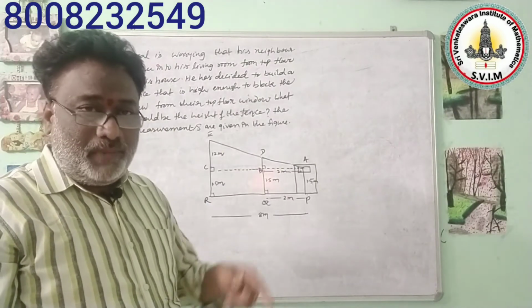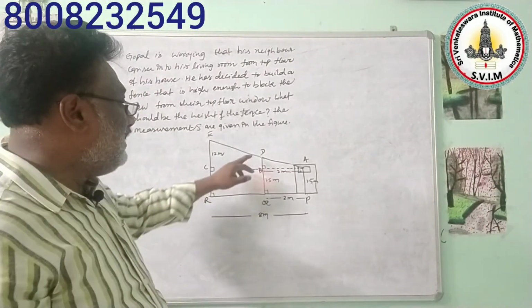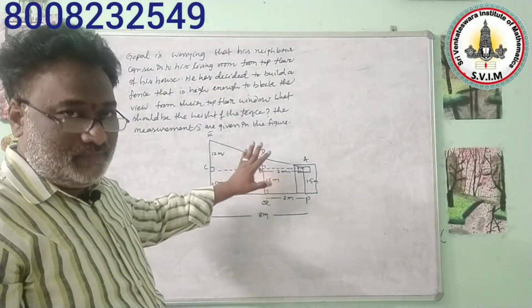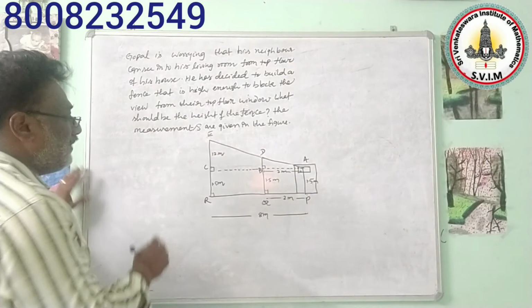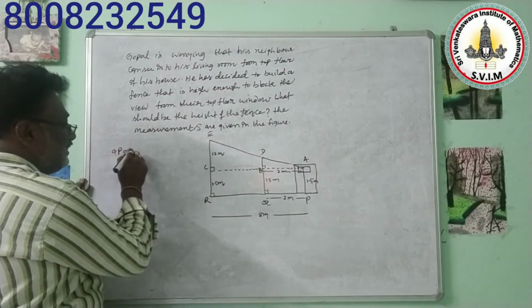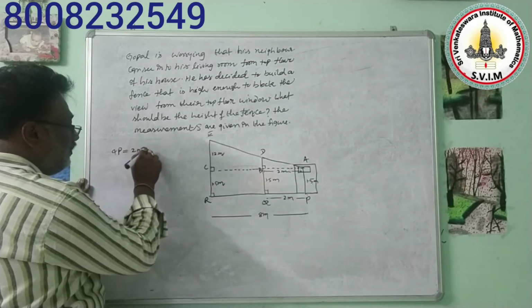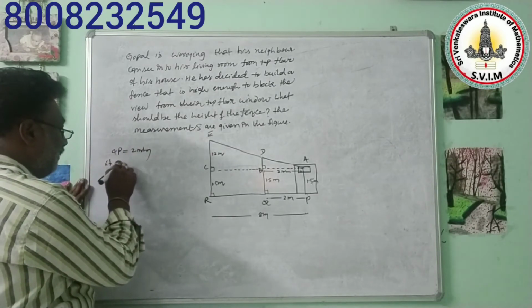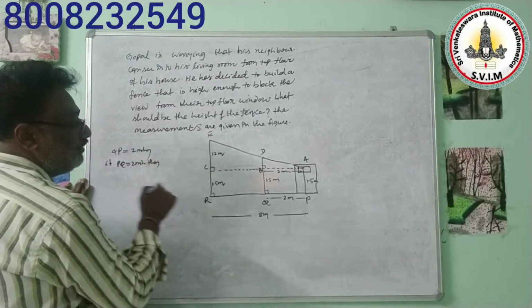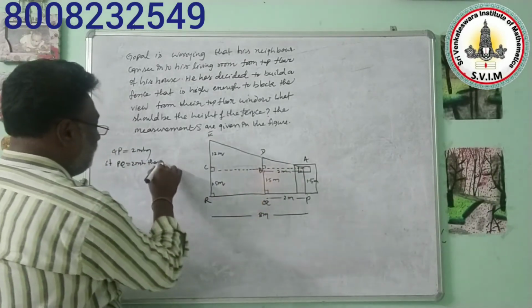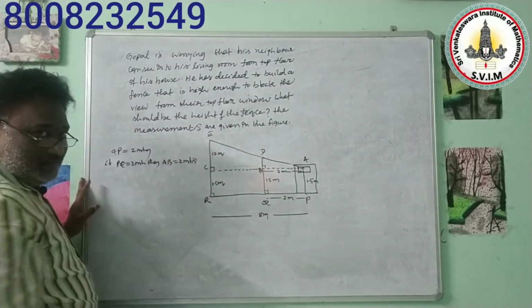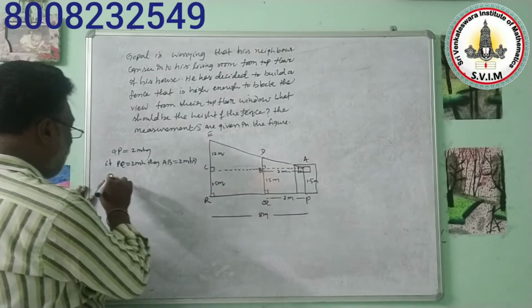Now listen to me. In triangles ABD and ACE, in these two triangles, angle DAB is equal to angle EAC, since the reason is common angle for both triangles.